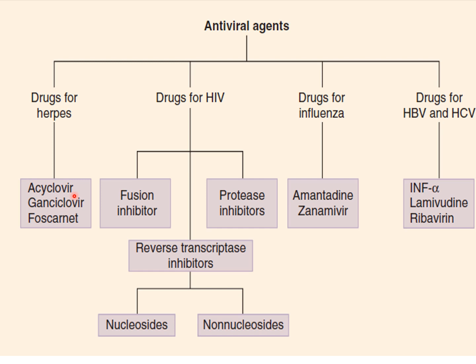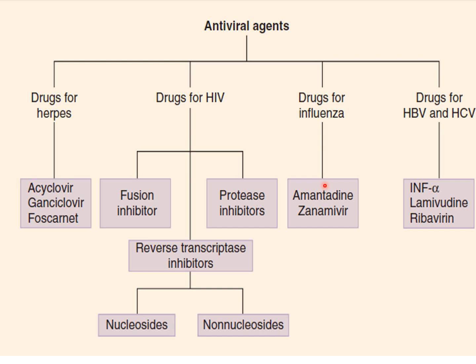Then we discussed ganciclovir, which is the drug of choice for cytomegalovirus retinitis. We have also covered the drug for influenza, amantadine, the main drug, which acts through blocking uncoating of the viral protein.